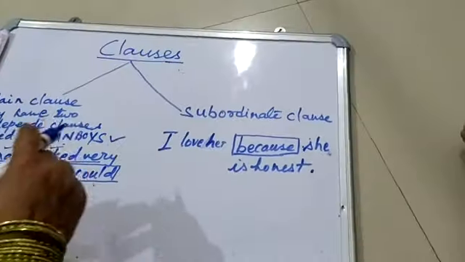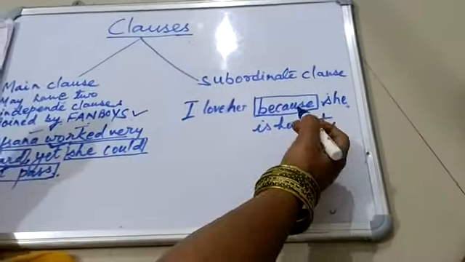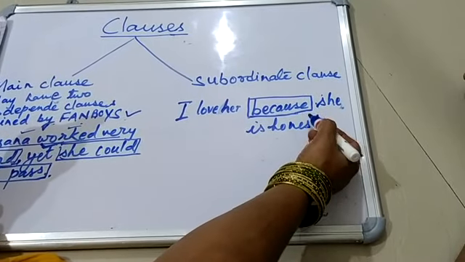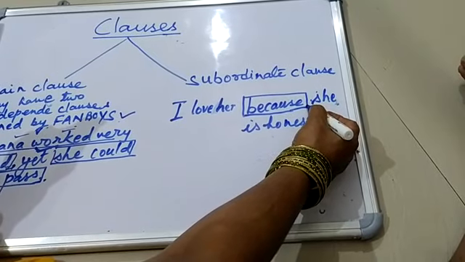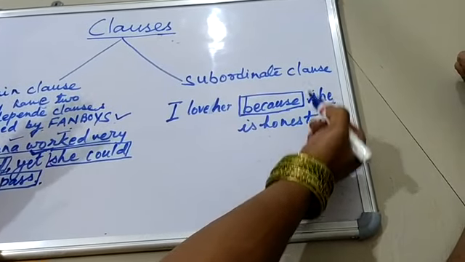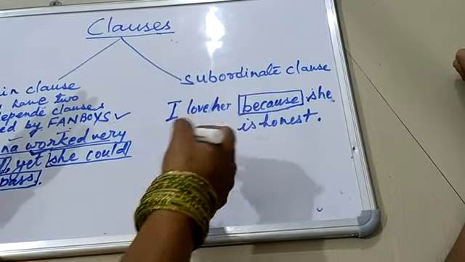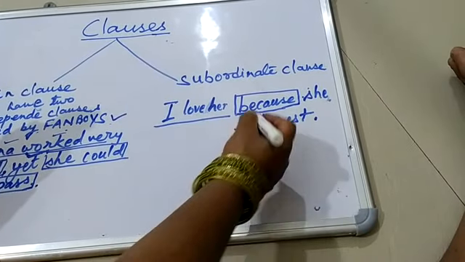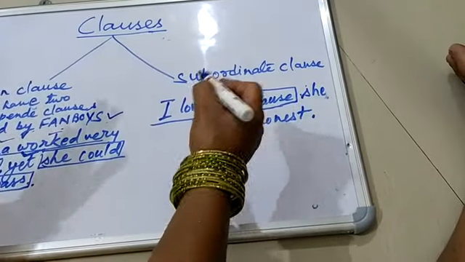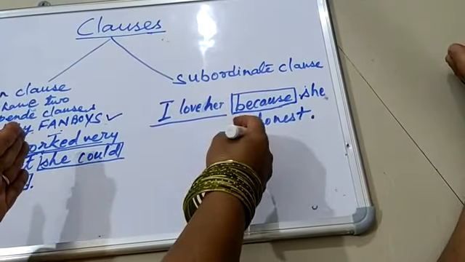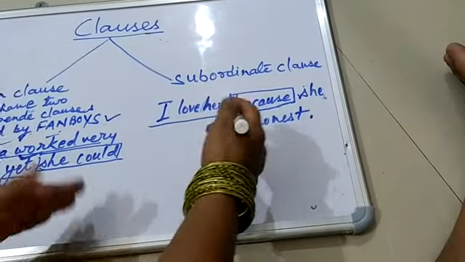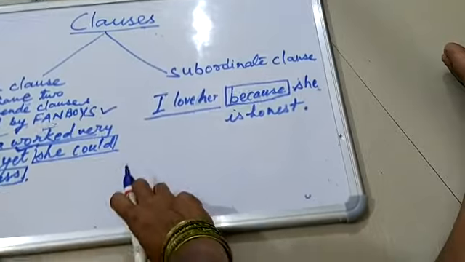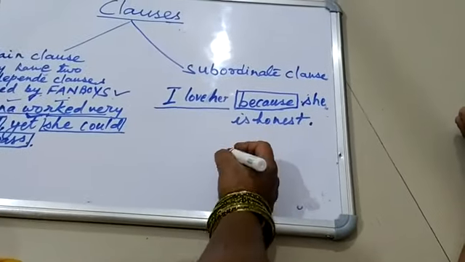So you have to know that a subordinate clause, or dependent clause, is dependent on the main clause to give complete sense. A subordinate clause gives complete sense only when it is combined with, or is a part of, the main clause.